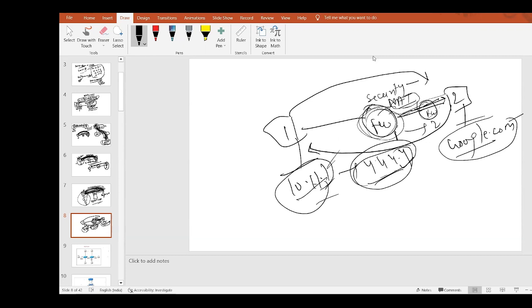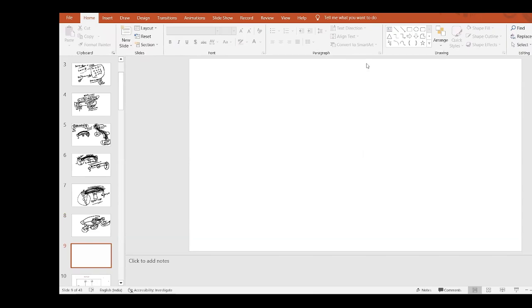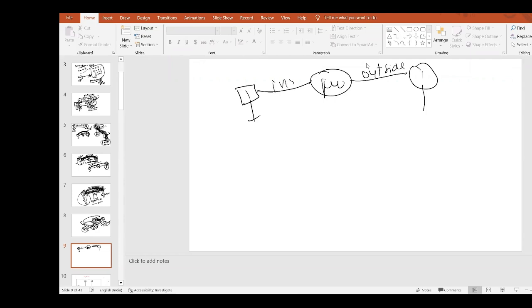So I think now you understand what static NAT is. I need to explain why static NAT is required. We understand what is unidirectional and what is bidirectional. The main thing is why static NAT is required: in scenarios where traffic from the outside zone, or any other zone, can initiate traffic and reach your internal server, and the internal server can also initiate traffic to reach any server. In this kind of scenario, we require a static NAT.